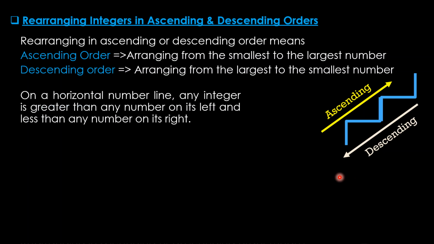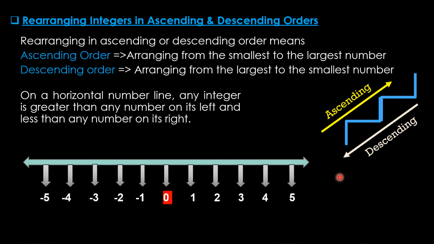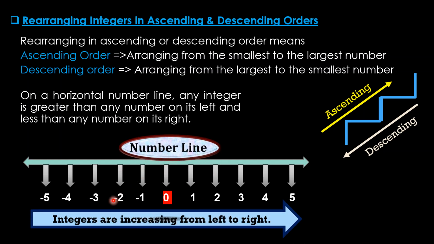On a horizontal number line, any integer is greater than any number on its left and less than any number on its right. So if this is a number line, we can conclude that integers are increasing from left to right. So from this side to the right side it is continuously increasing.